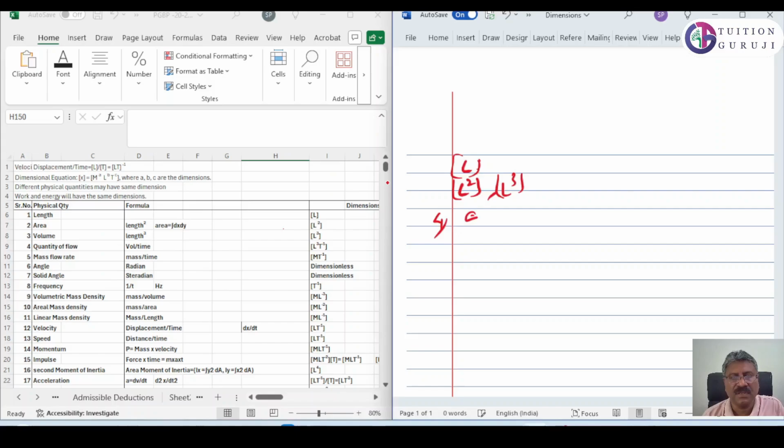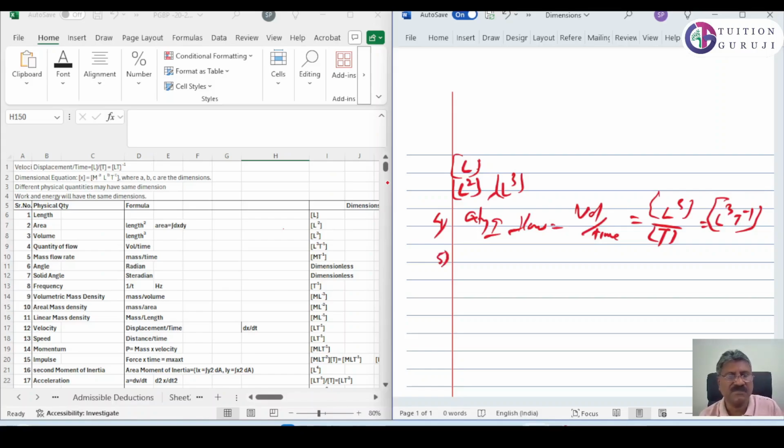Now the fourth one is quantity of flow. Quantity of flow is volume by time, that is L³ by T, so L³ T⁻¹. Next one is mass flow rate. Mass flow rate is mass by time, that is M T⁻¹. When T is taken to the top, it becomes T⁻¹.